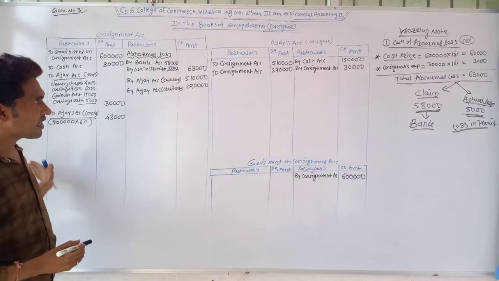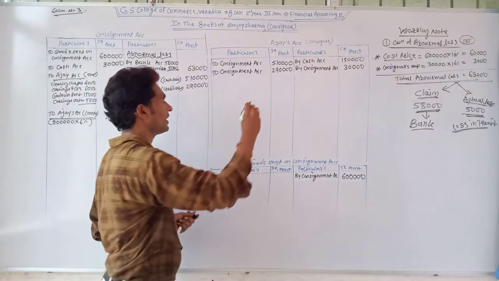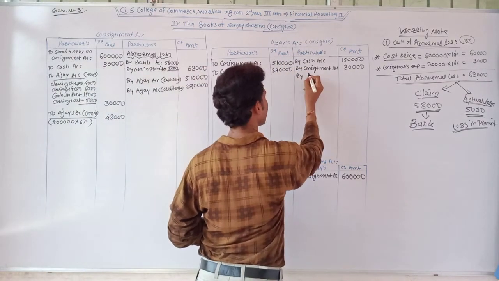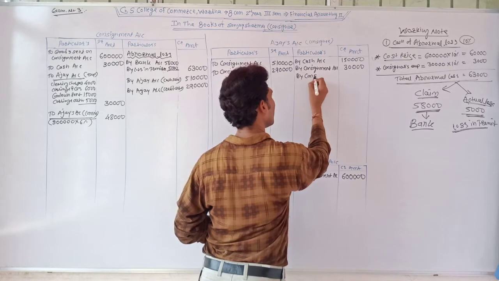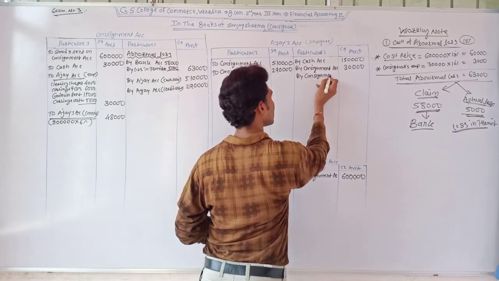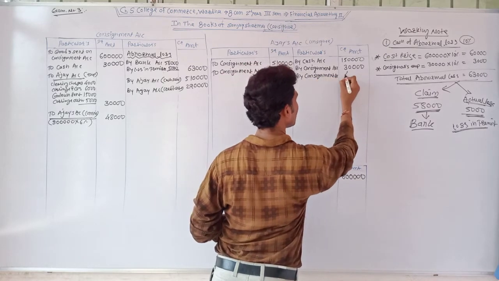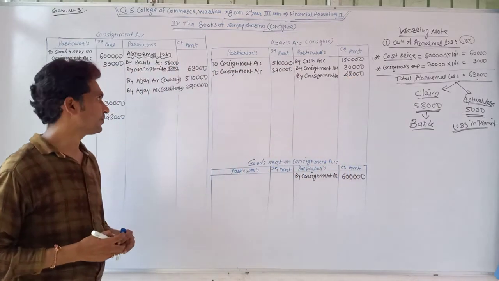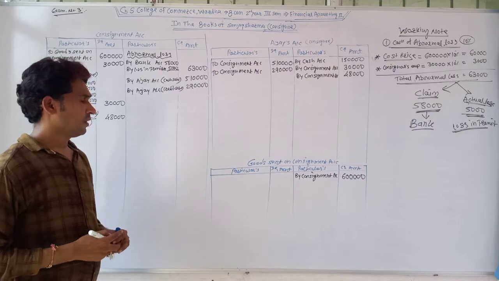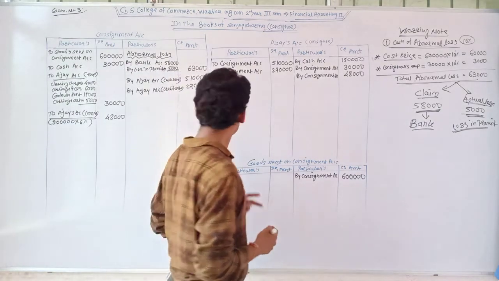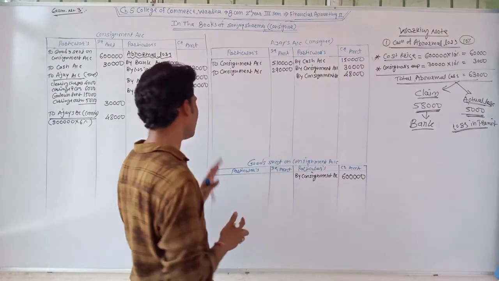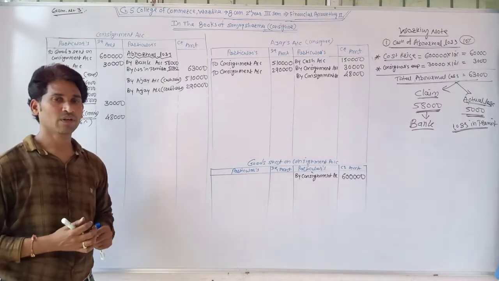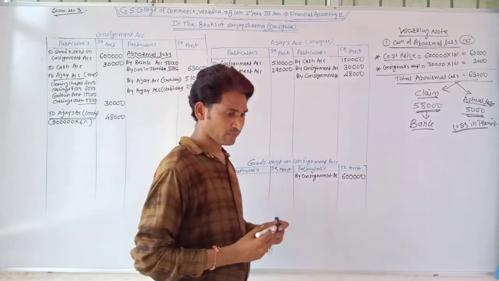It's a consignment expense, so it is written at the debit side. After that, you need to write at the credit side of Ajay's account, by the name of consignment account, rupees 48,000. It's the consignee's commission. The consignee charges commission. Give the accounting treatment for that.